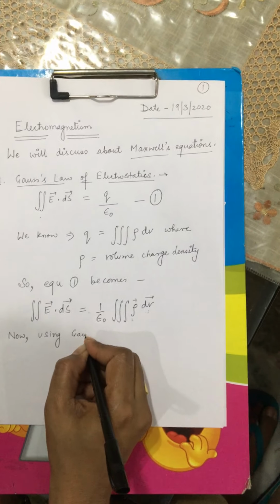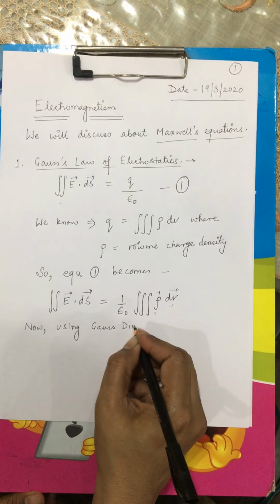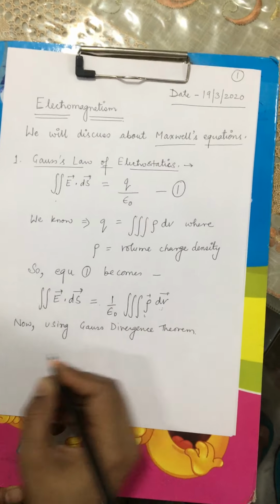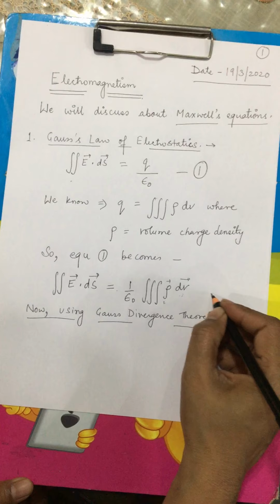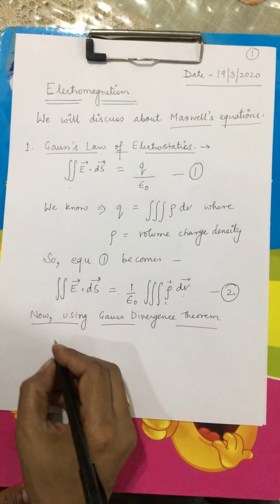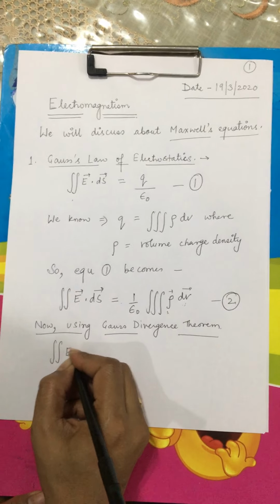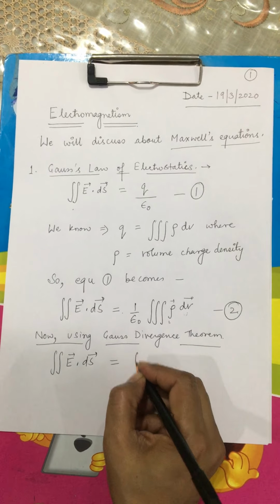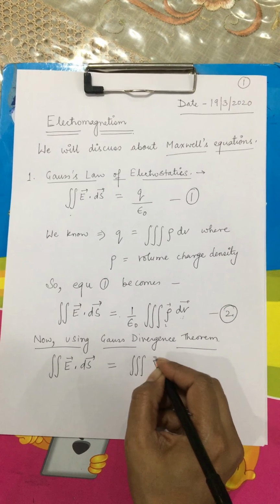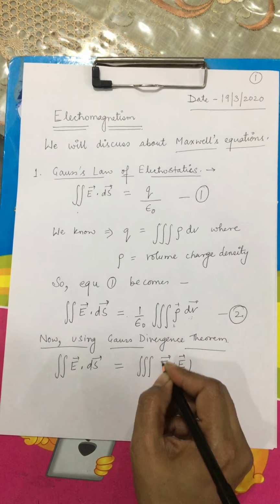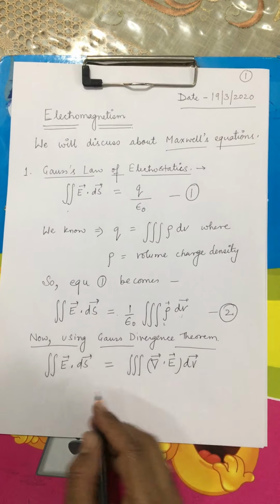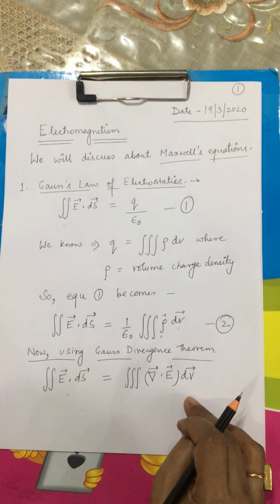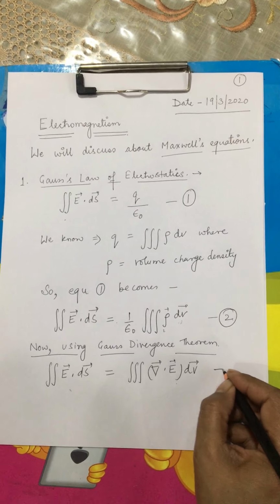Using that Gauss divergence theorem, I can convert a surface integral into a volume integral. So this Gauss divergence theorem suggests that E dot ds can be expressed as volume integral divergence of E dV. This is nothing but the Gauss divergence theorem which we have discussed in the previous lecture.